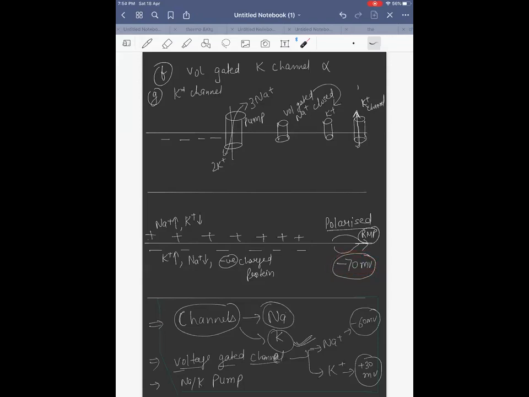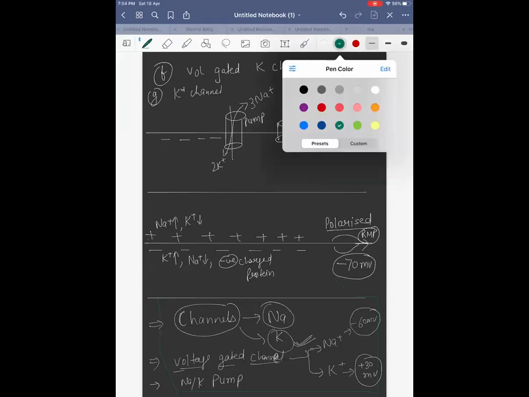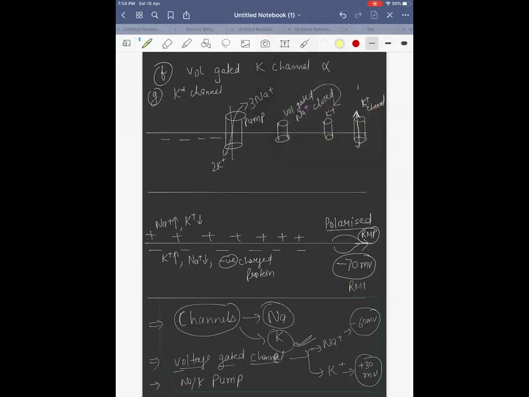And this potential difference across the membrane during the polarized state is called the resting membrane potential. Resting membrane potential, minus 70 millivolt.